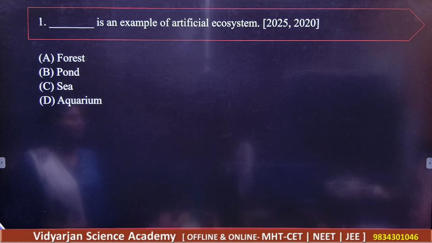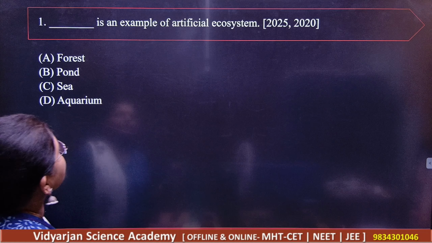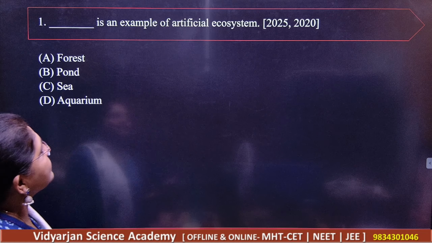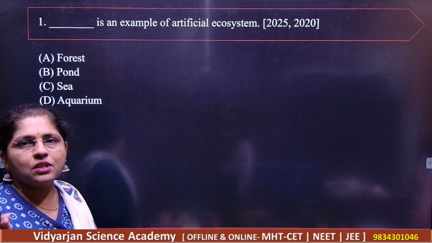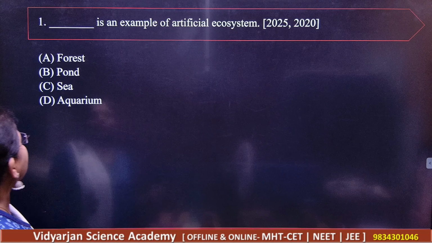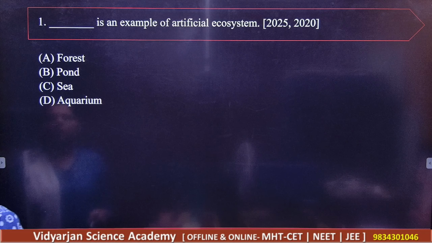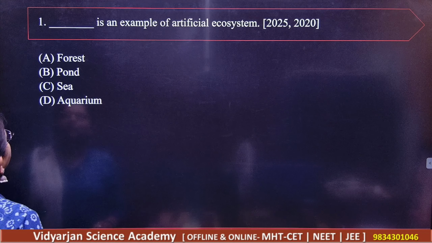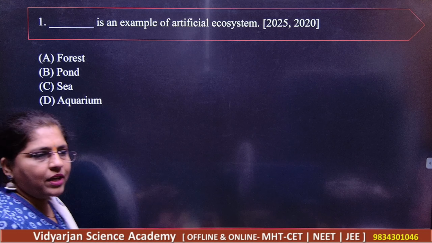Read the question carefully. Dash is the example. Dash is an example of artificial ecosystem. So, what are the options given here? Forest, then pond, then sea, and aquarium.